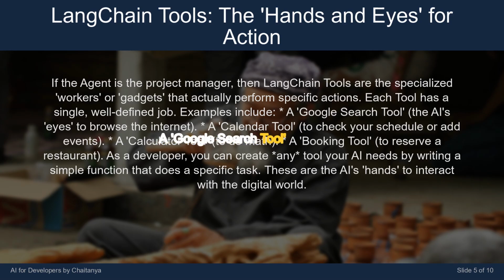Examples include: Google search tool, the AI's eyes to browse the internet; calendar tool, to check your schedule or add events; calculator tool, to do math; booking tool, to reserve a restaurant. As a developer, you can create any tool your AI needs by writing a simple function that does a specific task. These are the AI's hands to interact with the digital world.